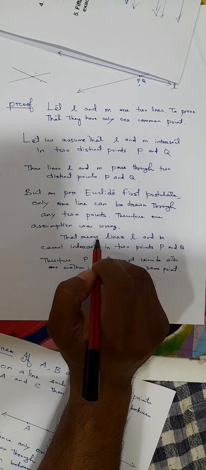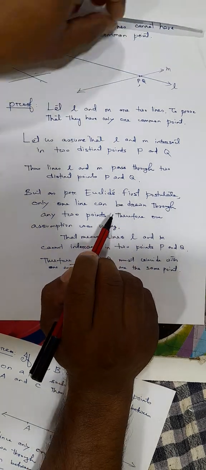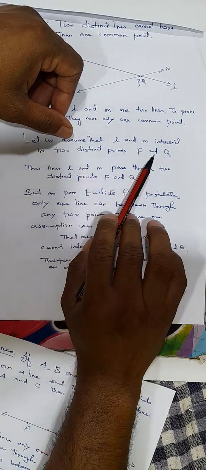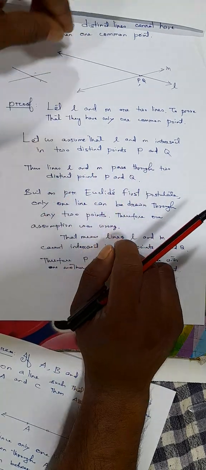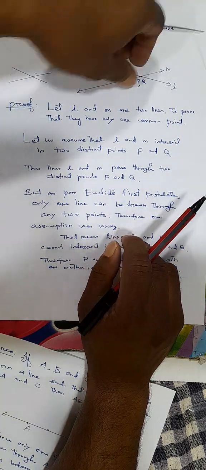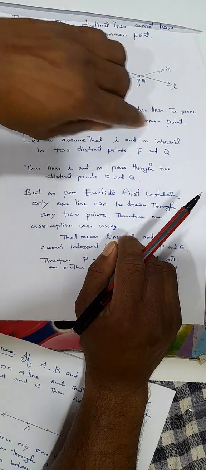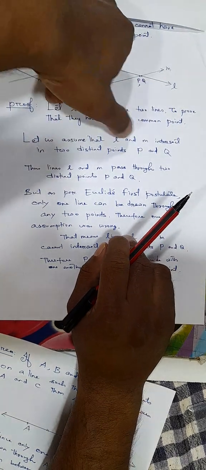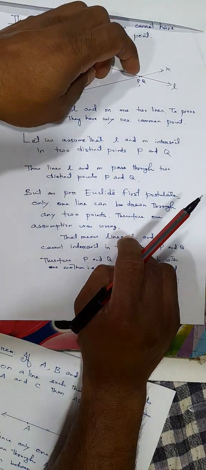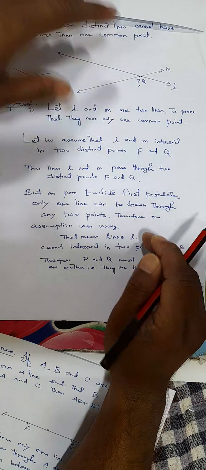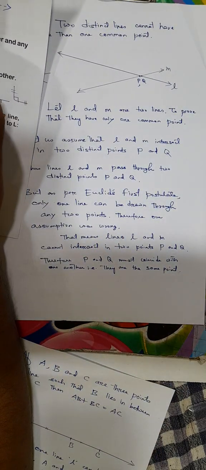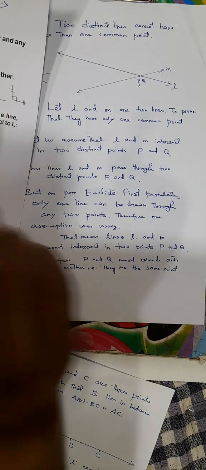Therefore, our assumption was wrong. What was wrong? We assumed that L and M intersect in two distinct points P and Q. That means two lines are passing through P and Q. But as per Euclid's first postulate, through any two given points, only one line can be drawn.